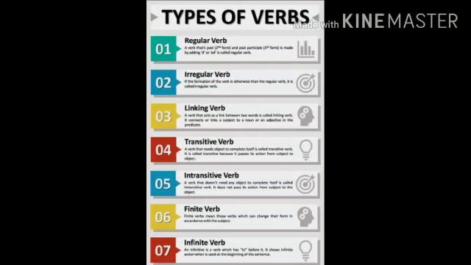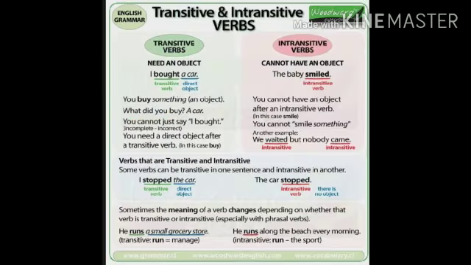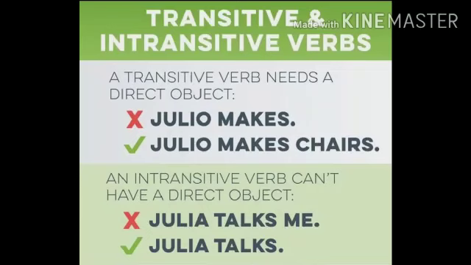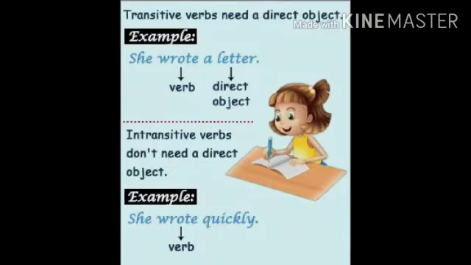Now, let's discuss transitive and intransitive verbs. First of all, we will discuss transitive verbs. Verbs that need objects to complete their meaning are called transitive verbs. In such sentences, without an object, we cannot get the complete meaning of the sentence.